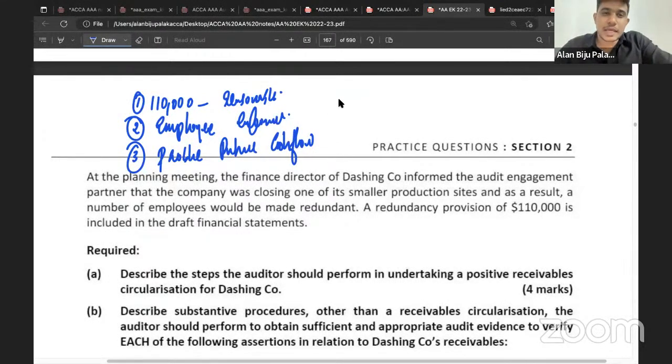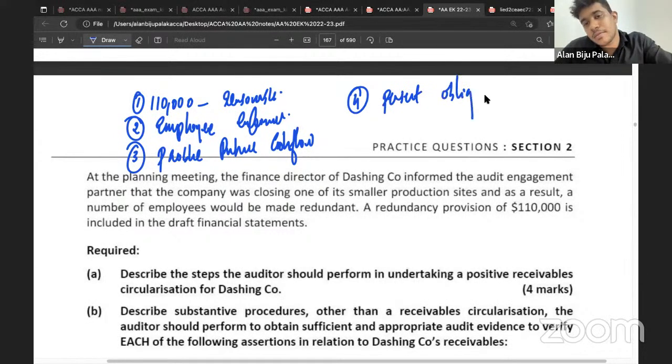What else do you need to know? Is this due to past events, or is it present? You need to know whether there is a present obligation, right? Whether there is a present obligation as a result of a past event. So you need to know whether there is a present obligation. Good. Then what else? Finally,